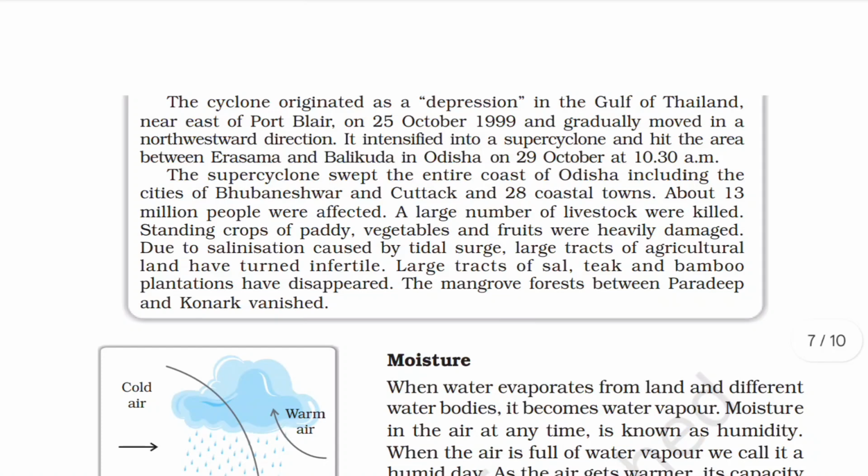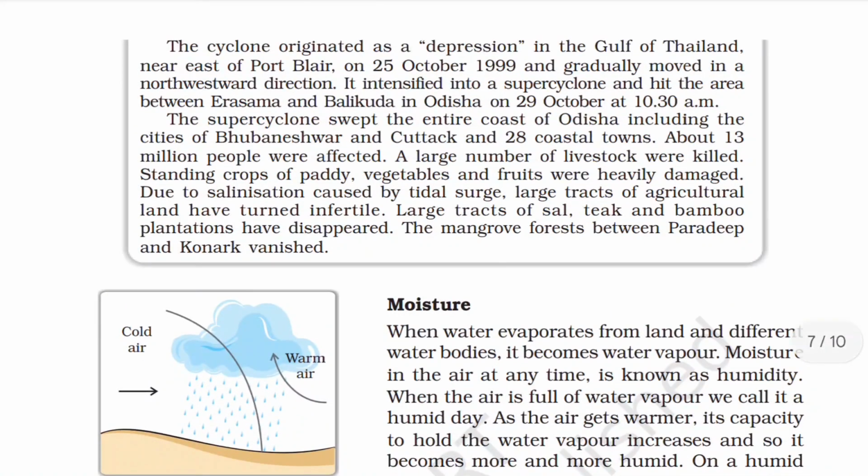A large number of livestock were killed. Standing crops of paddy, vegetables, and fruits were heavily damaged due to salination caused by the tidal surge. Large tracts of agricultural land have turned infertile. Large tracts of sal, teak, and bamboo plantation have disappeared. Mangrove forest between Paradeep and Konark vanished.